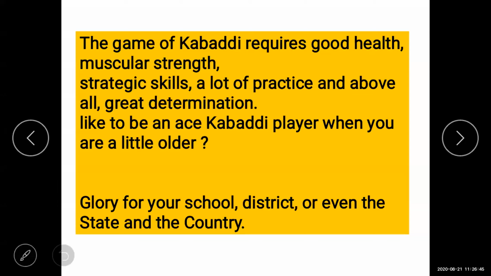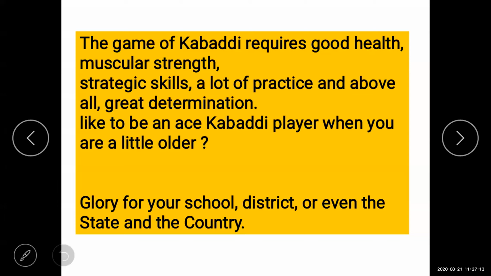Okay, to be an ace kabaddi player when you are a little older. Now you are small children. If you want to be a good player from childhood onwards, you have to pursue those qualities and practice a lot. So the last line says that you should bring glory to your school.